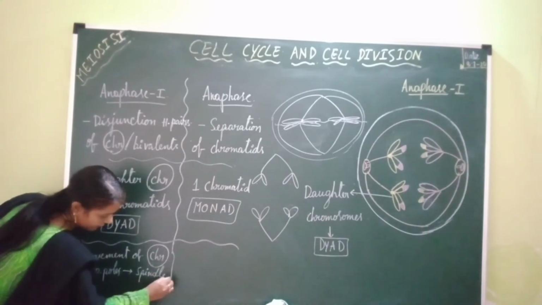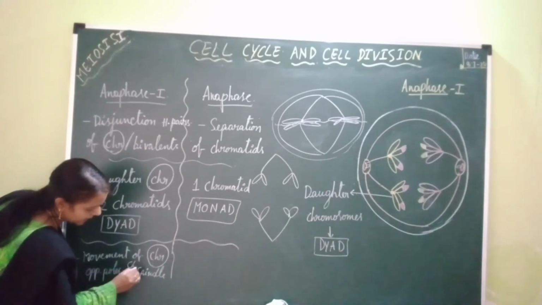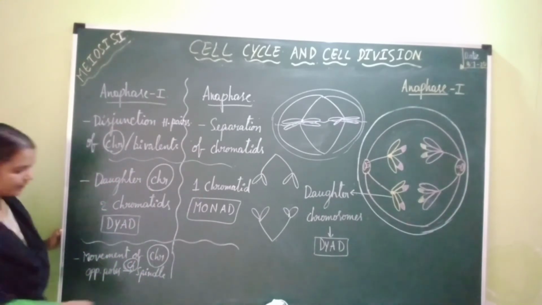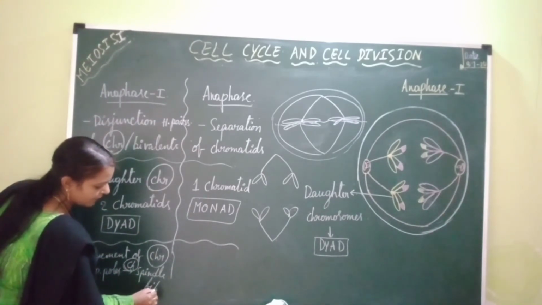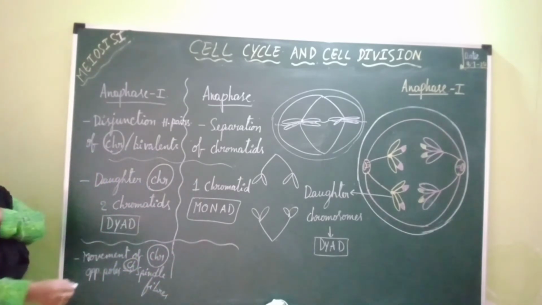That too, what type of spindle fibers? Chromosomal spindle fibers, or tractile spindle fibers.